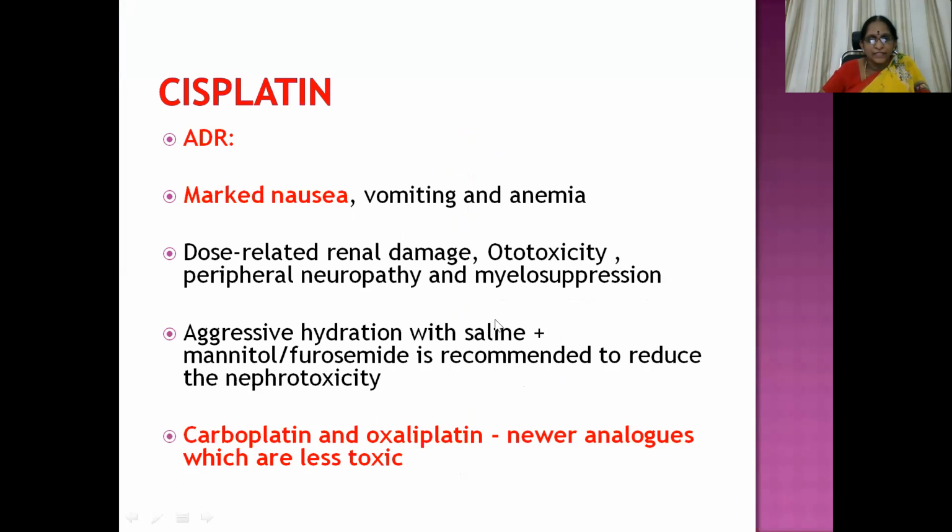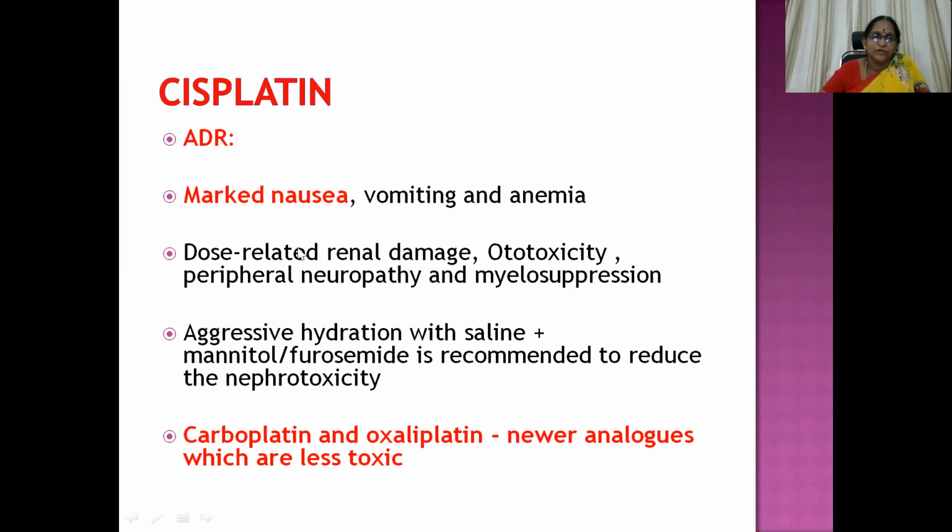Aggressive hydration with saline is recommended. Along with that, we need to administer mannitol or furosemide to reduce the nephrotoxicity, with elimination of the toxic molecules with the usage of mannitol or furosemide. And this is to prevent dehydration. Carboplatin and oxaliplatin are newer analogs which are less toxic when compared to cisplatin.